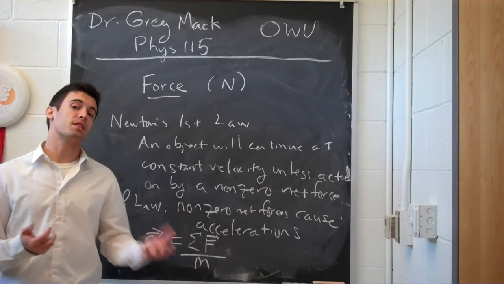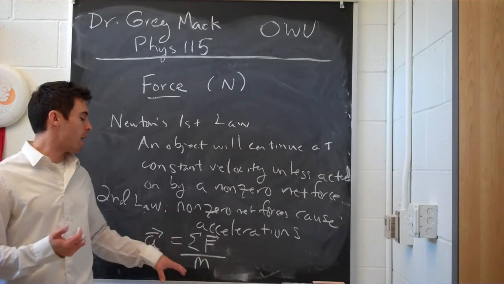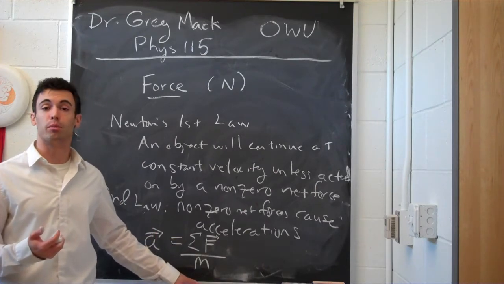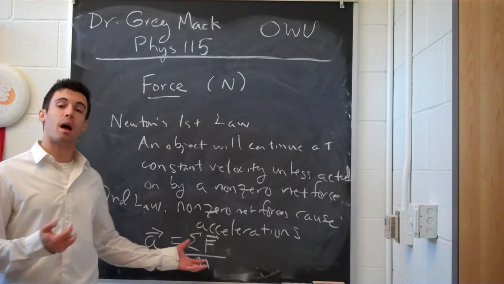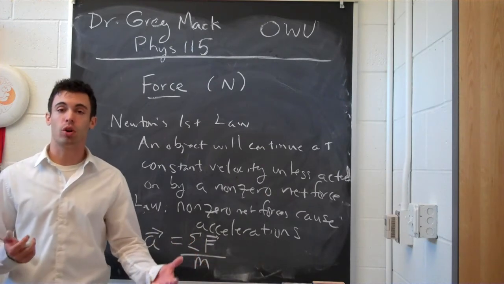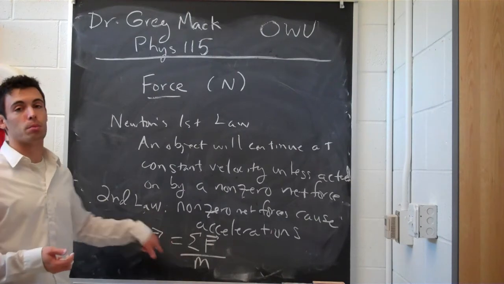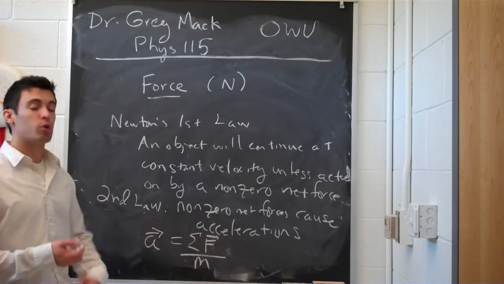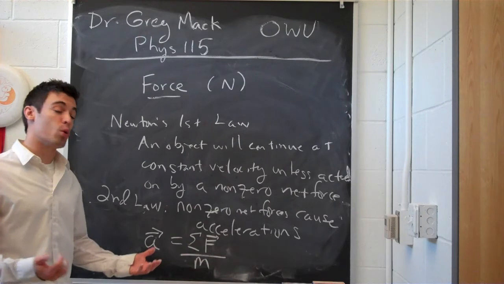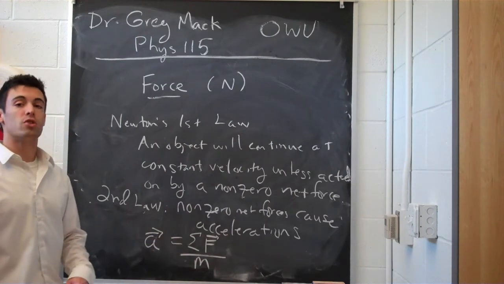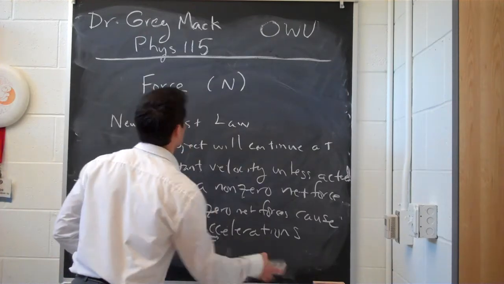How hard is it to resist, how easily does it resist the motion, or how easily does it move? The more mass an object has, the harder it is to move it. The more it resists a change in motion. So the resulting acceleration has to be inversely proportional to that. And then the harder you push on an object, the more it's going to move. So it'll be directly proportional to that force.